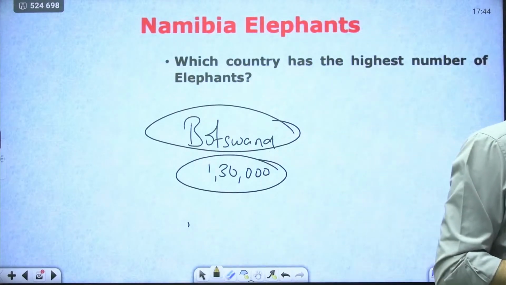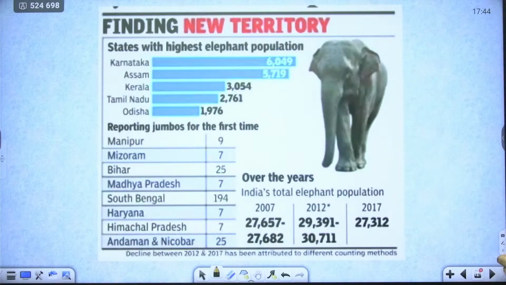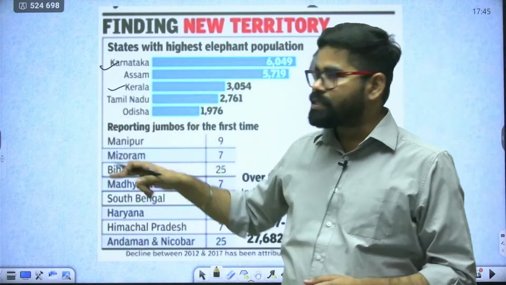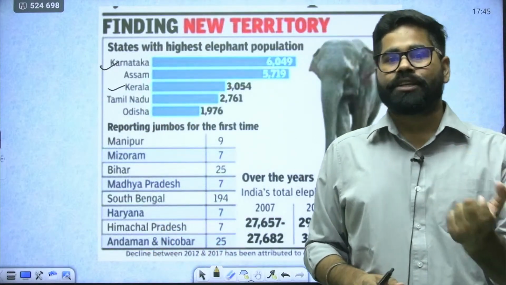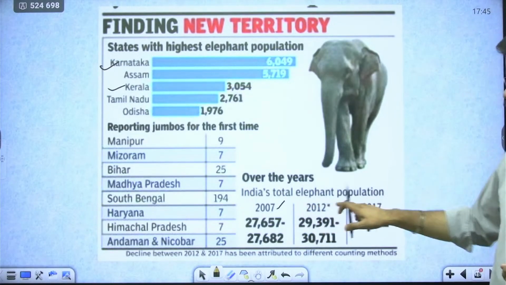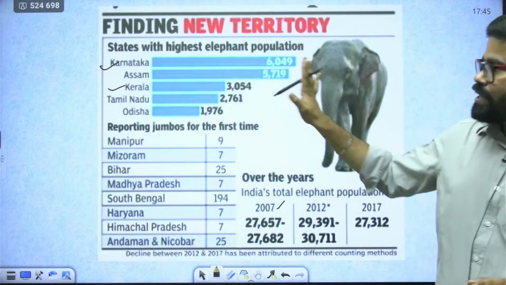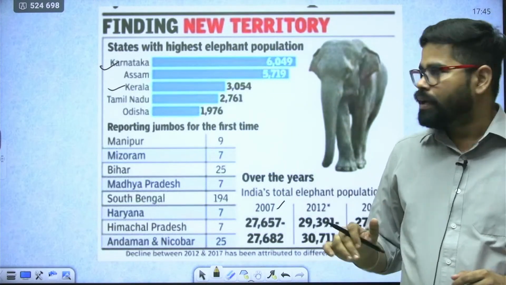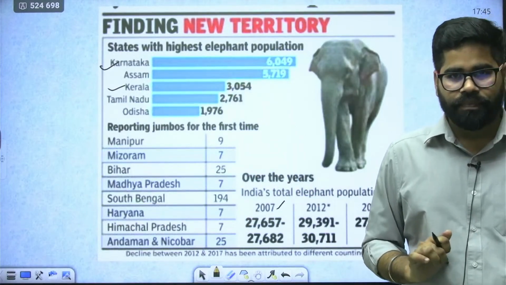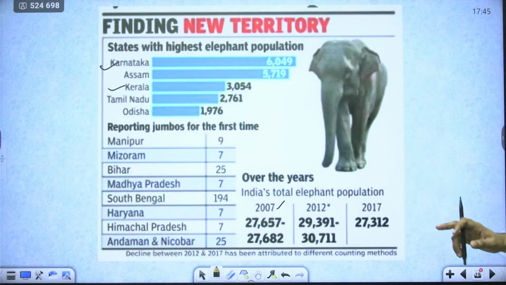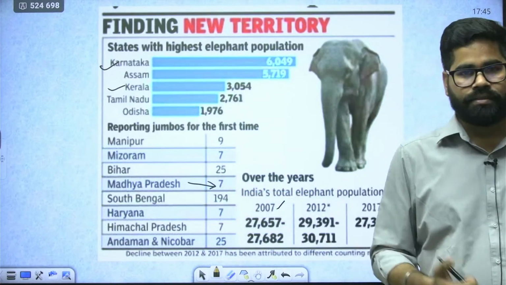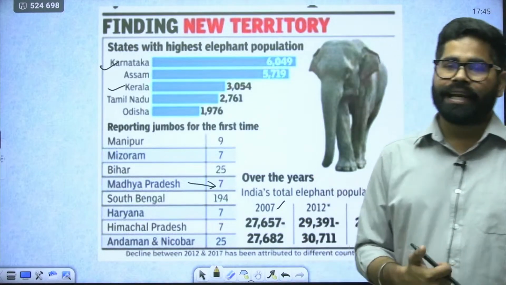Okay. If we talk about India, we have the maximum number in Karnataka, followed by Assam and Kerala. This is according to the 2017 estimation of elephants in India. There were estimations in 2007, 12 and 17. We have got 6,000 plus elephants in Karnataka, then Assam has around 5,700 and Kerala is having 3,000 elephants. So that is the state with highest elephant population in India. You can see Madhya Pradesh is having only 7 elephants.